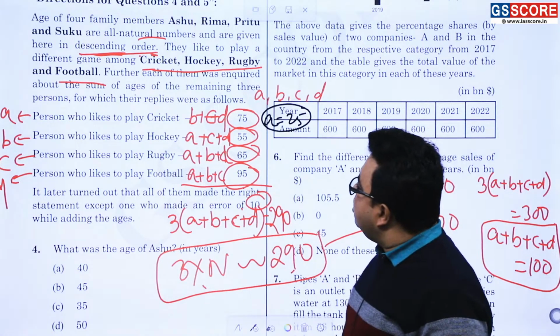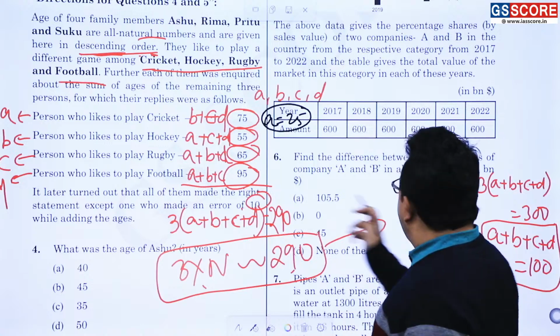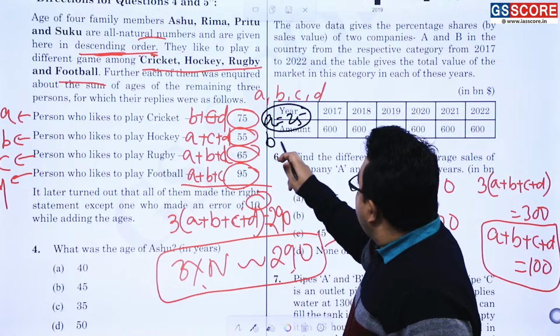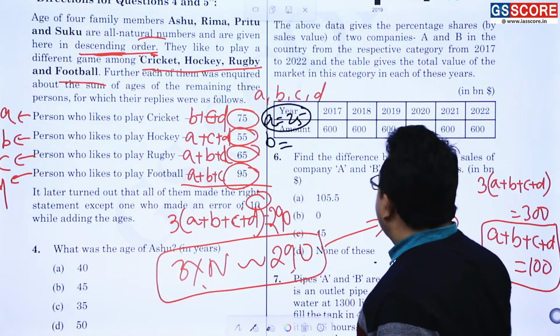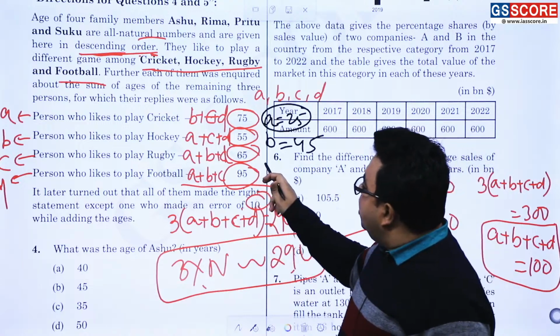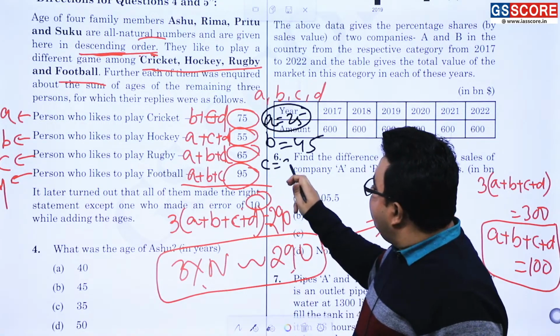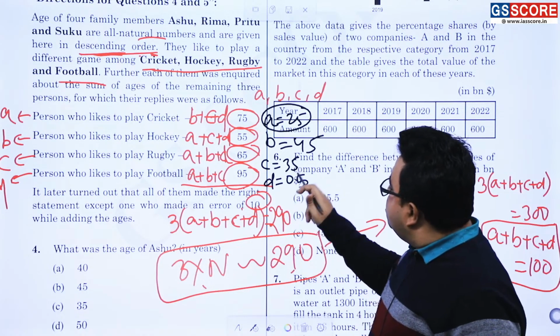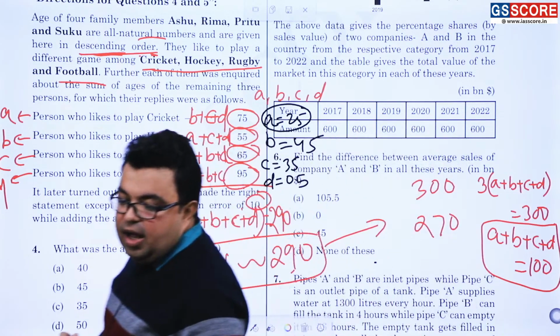Am I correct or not? So it does mean that if you are going to put it along, then B is coming out to be what? B is coming out to be 100 minus 55 is equal to 45. Am I correct or not? Here you are getting C is equal to 35, and here you are getting D is equal to what? 5. So one out of them is incorrect.